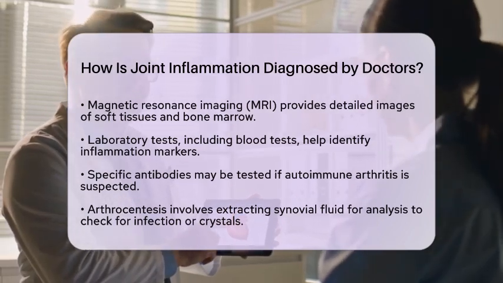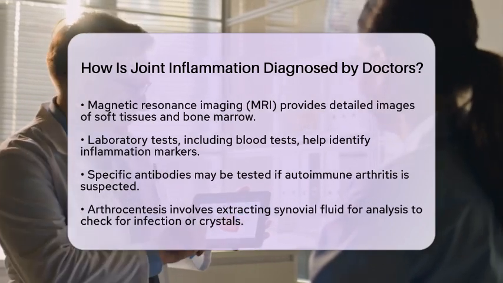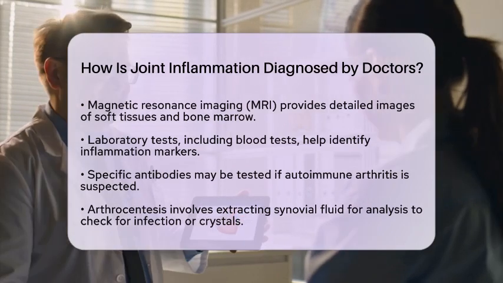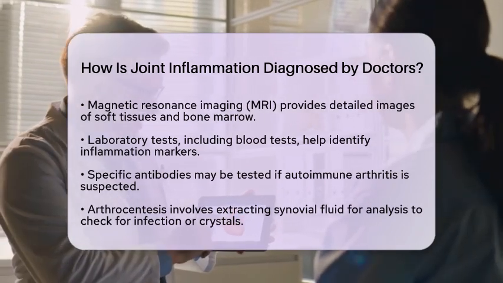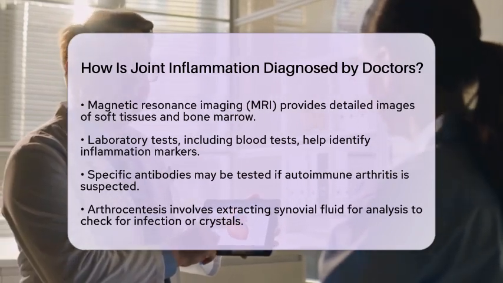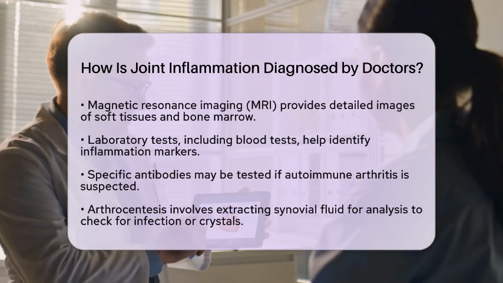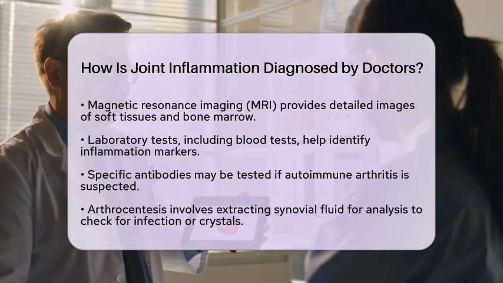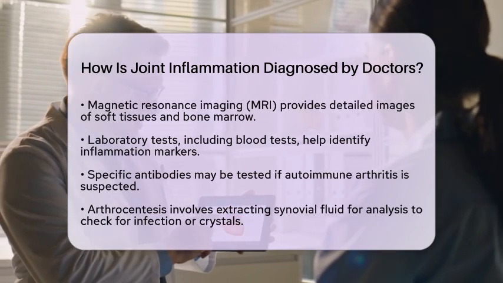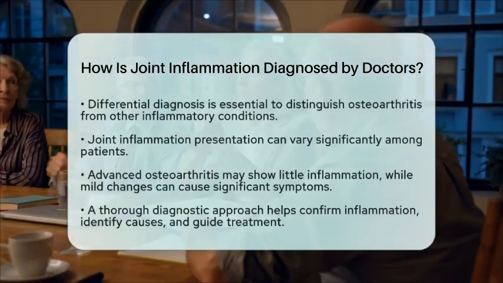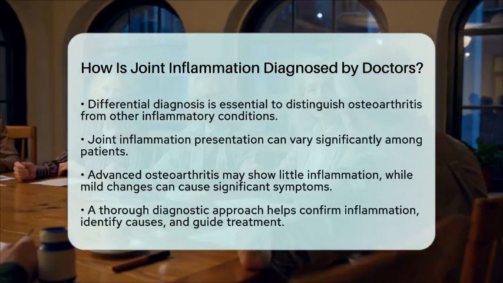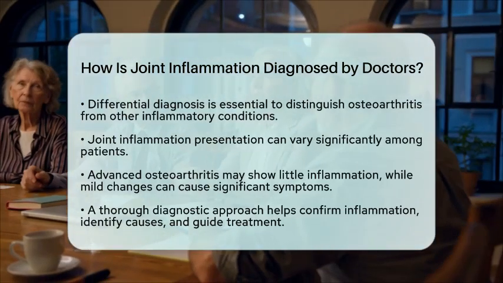They need to differentiate osteoarthritis-related inflammation from conditions like rheumatoid arthritis, gout, bursitis, tendinitis, or infections. This distinction is important because the inflammation in osteoarthritis is typically due to cartilage wear and joint degeneration, rather than systemic immune responses. It is also important to note that joint inflammation can vary significantly among patients.